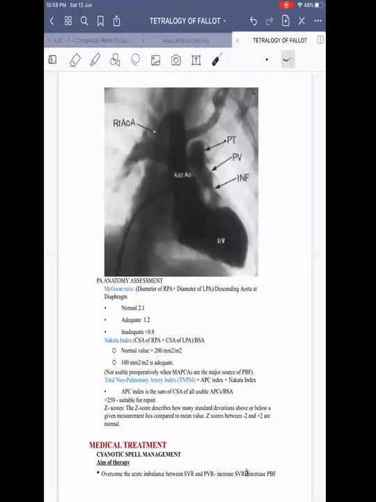Late peaking is not given in Perloff also, not given in Moss and Adams also. I think better not to say late peaking. You can just say it as a crescendo, decrescendo. Ejection systolic murmur you can use.